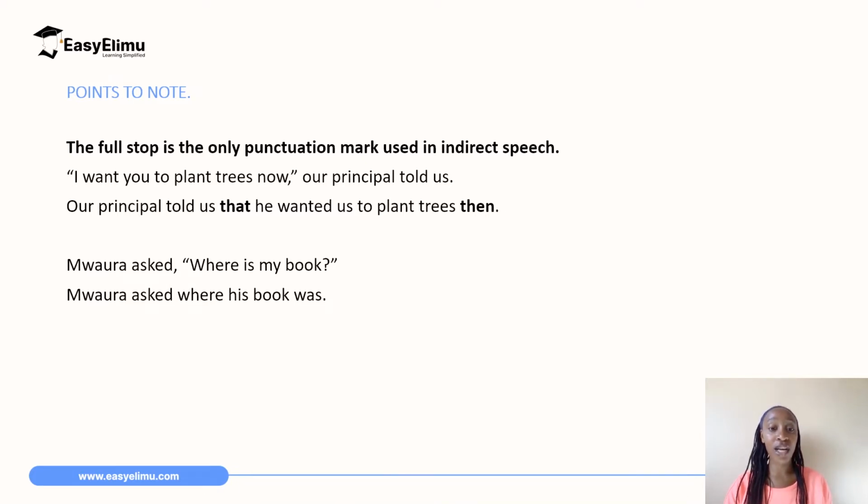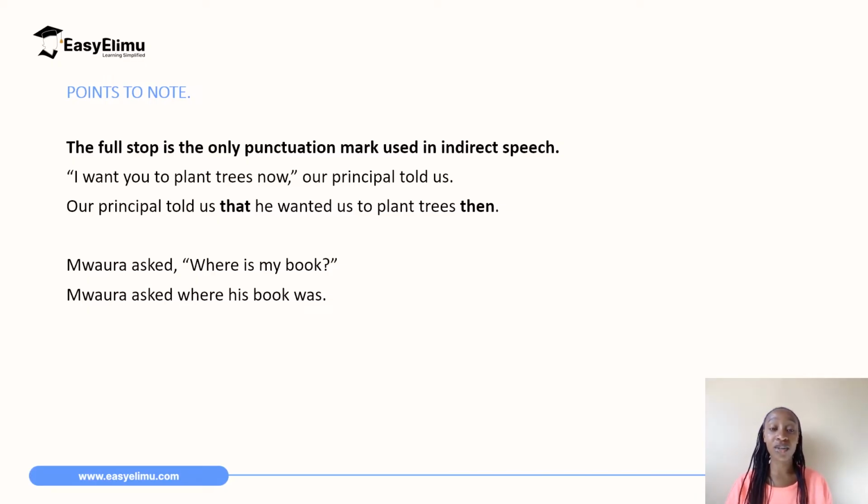For example, again, we are going to look at a sentence in the direct speech and indirect speech for comparison and for better understanding. "I want you to plant trees now," our principal told us. That is in the direct speech. You can see there's a comma after the direct quotation, and then there's a full stop after the explanatory words. But when you look at that sentence now in the indirect speech, our principal told us that he wanted us to plant trees. Then the only punctuation mark there is a full stop.